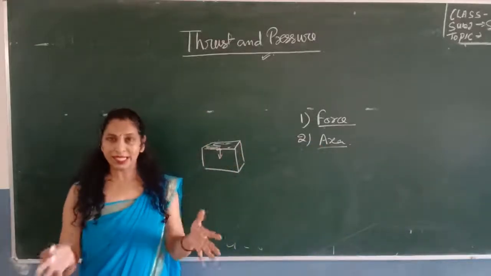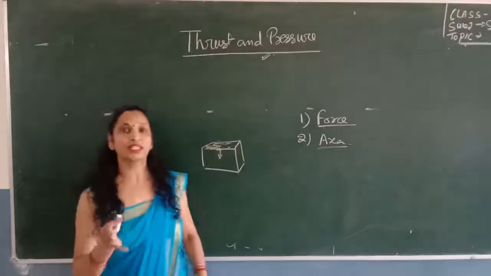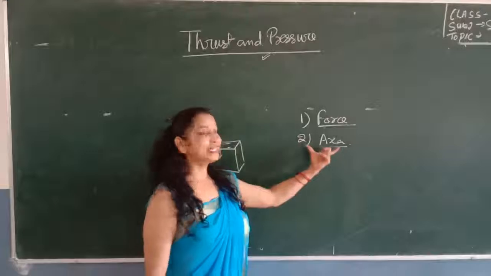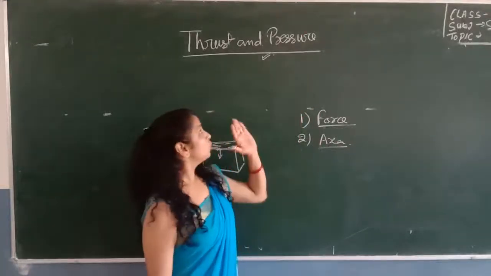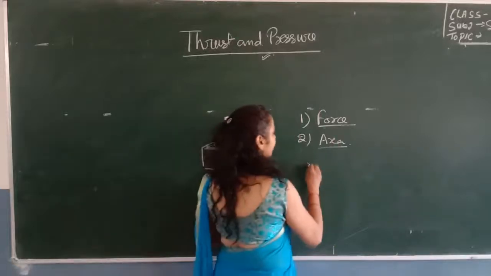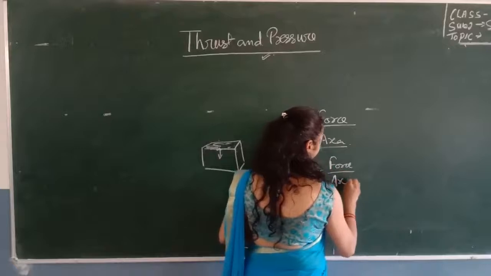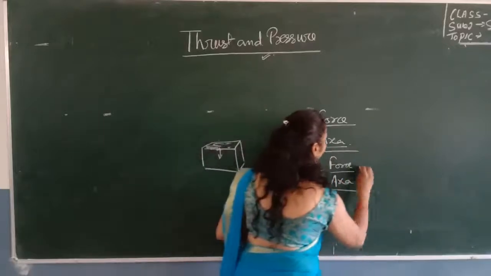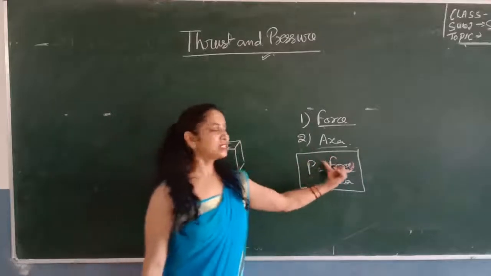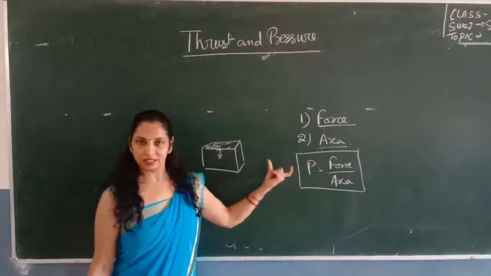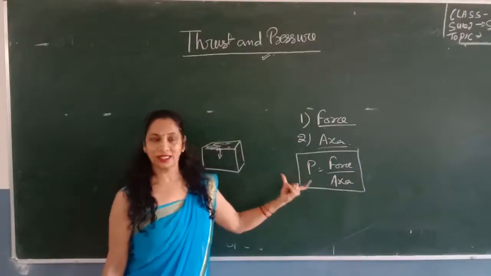If you increase the area, the pressure exerted on the body decreases. So pressure is equal to force upon area. Pressure depends on two factors, force as well as area. By increasing the force, the pressure increases, and by decreasing the area, we can increase the pressure.